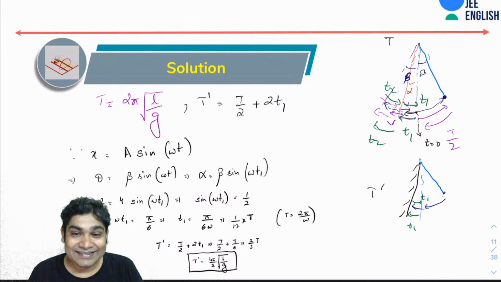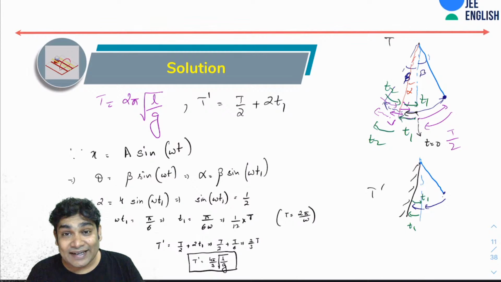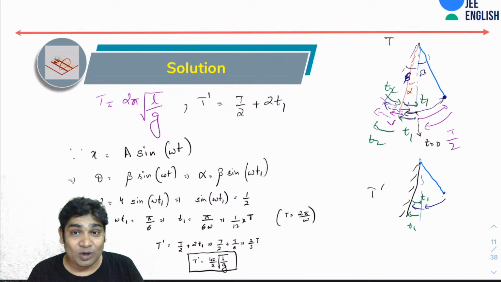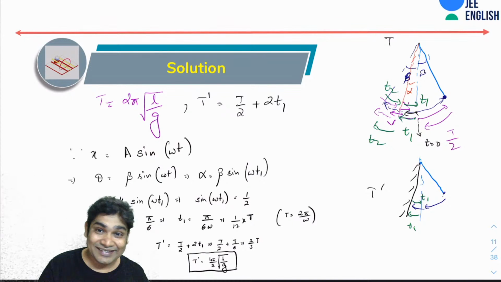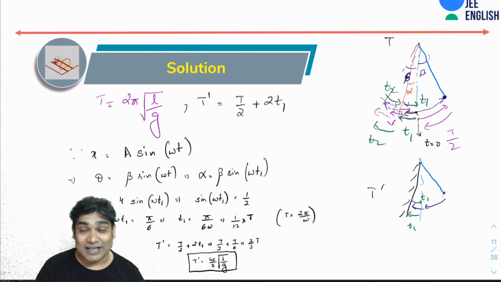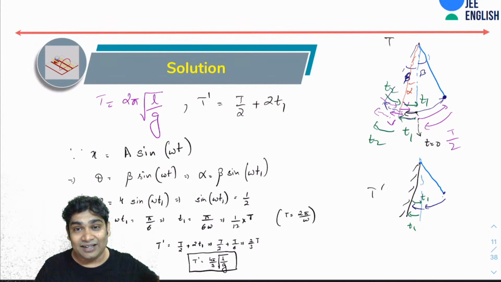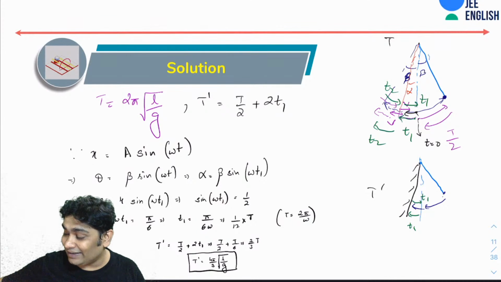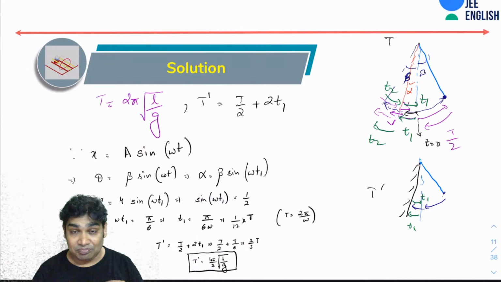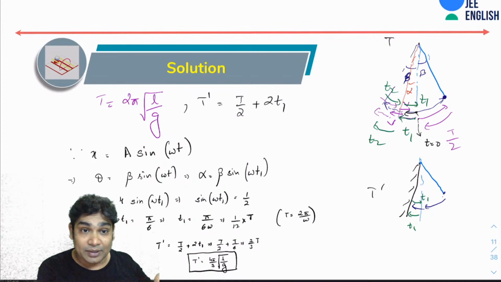Alright, AP. Okay, not necessarily. It won't exactly be a pure progression. Yeah, but you can't define a period for that. Can you define a period for such motion? Because every time it takes another time period. So the time taken for every oscillation would be different. Alright, so you can't define a time period.